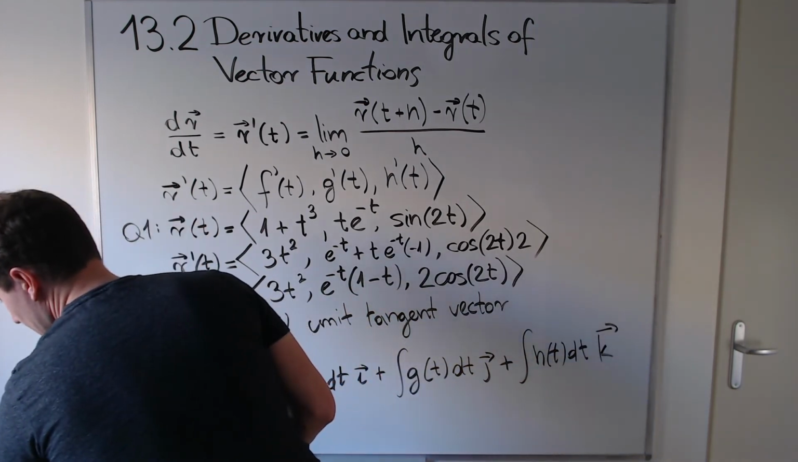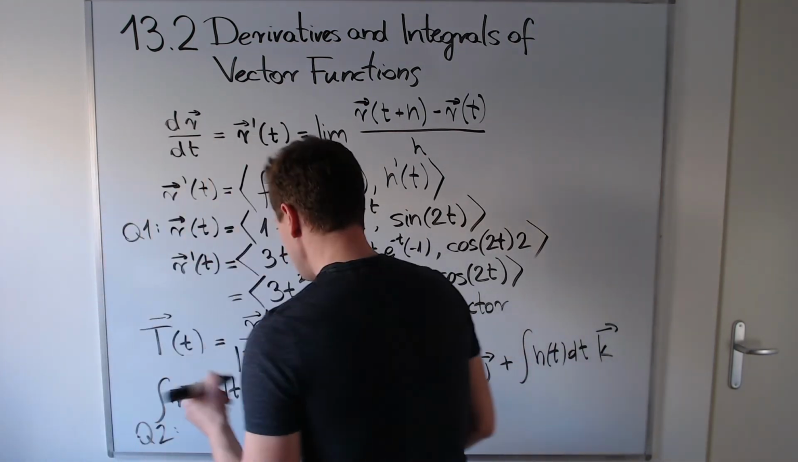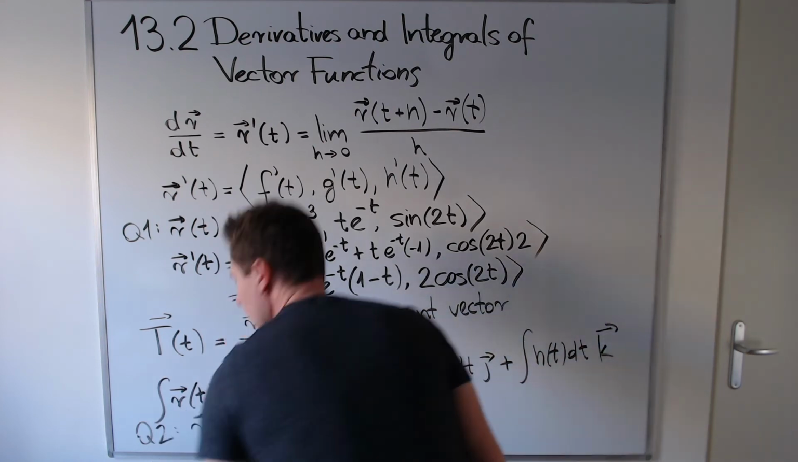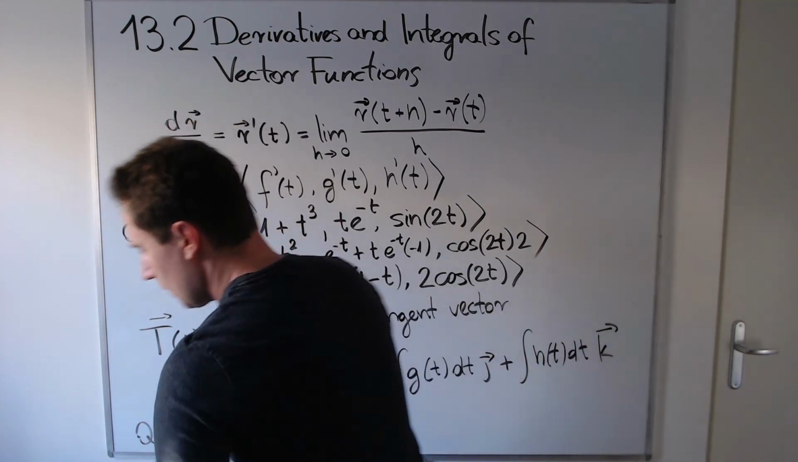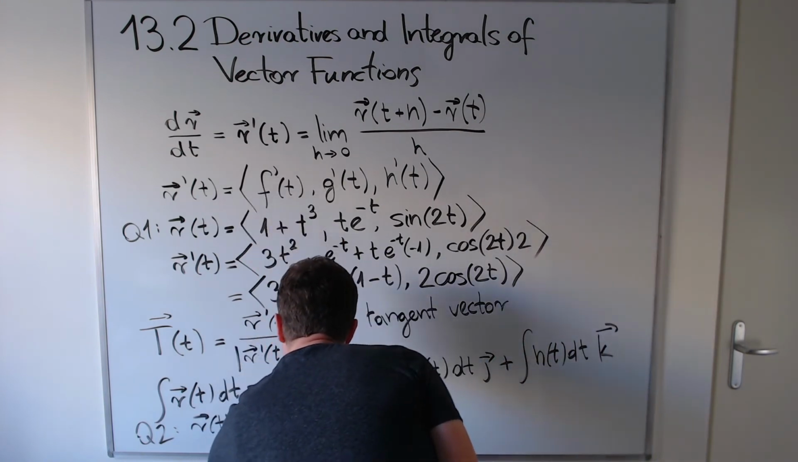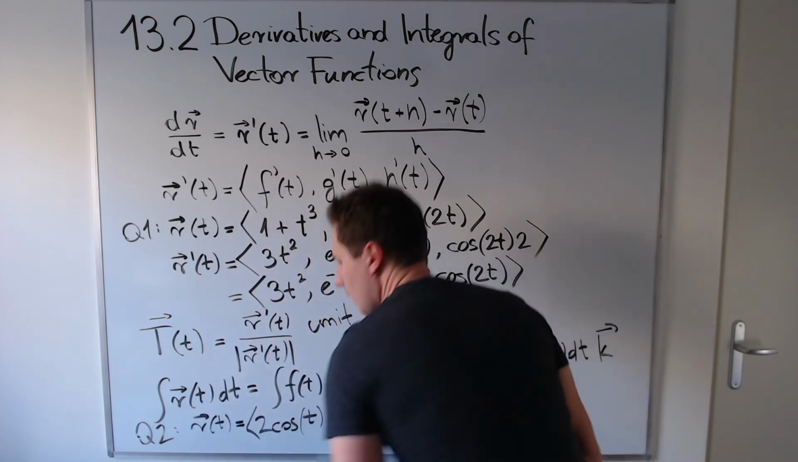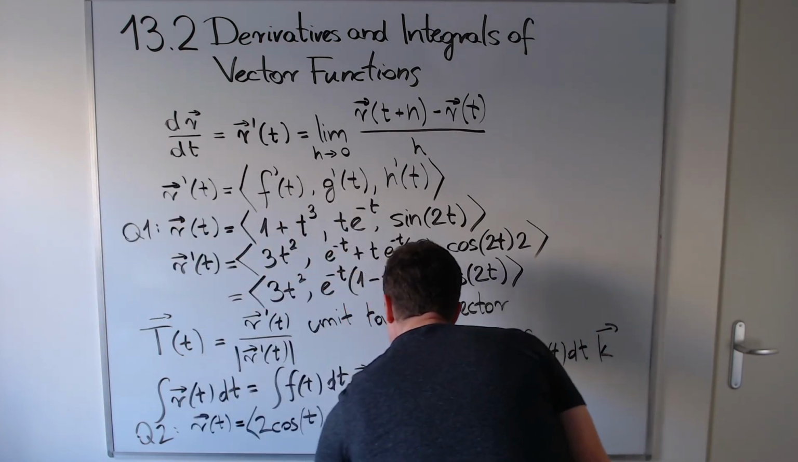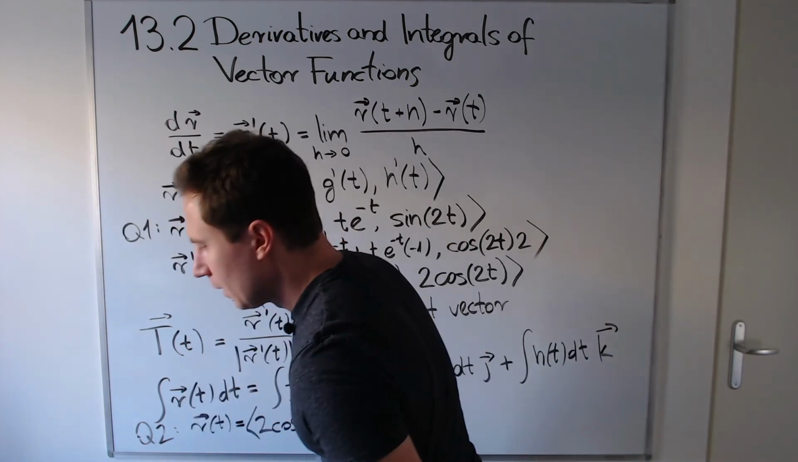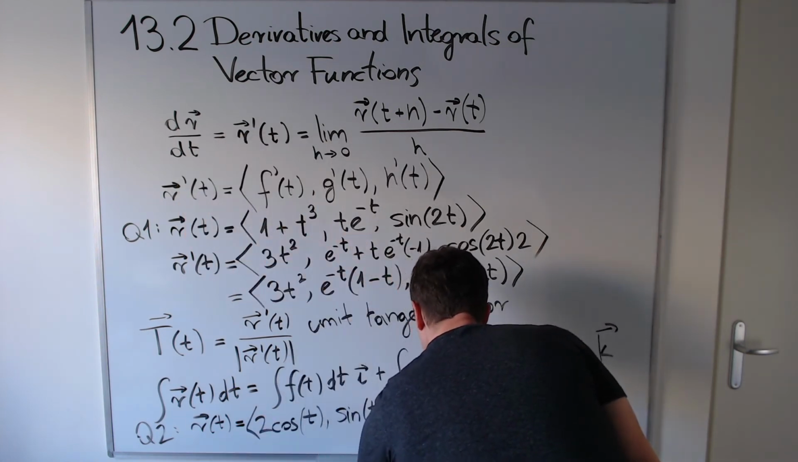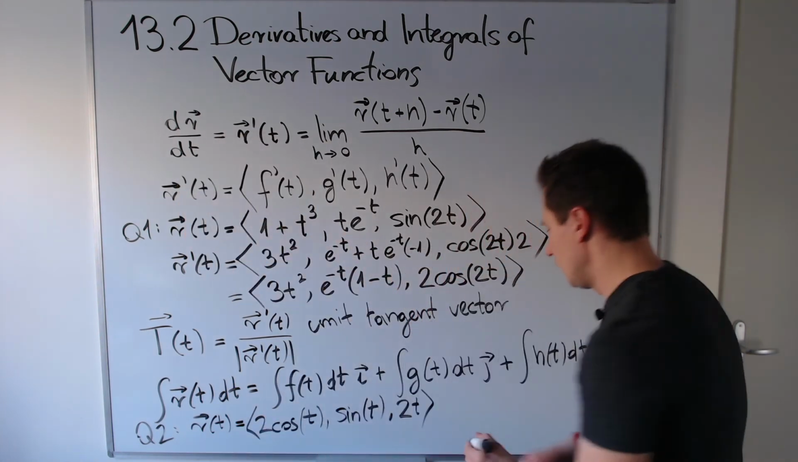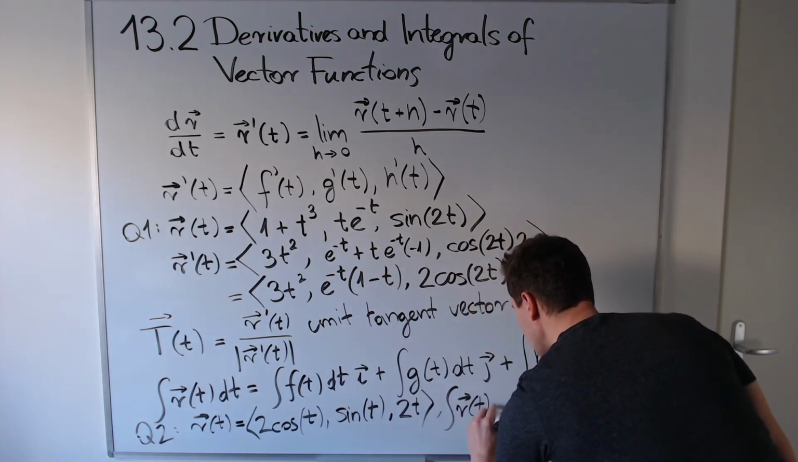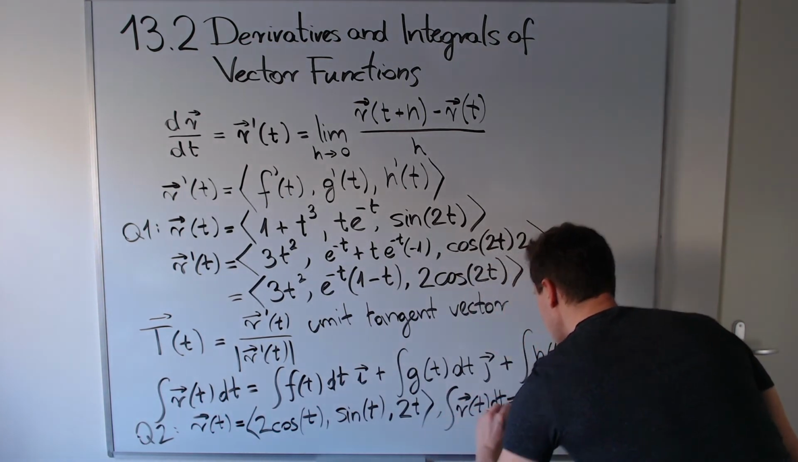So for that, let me give you a second question. My second question is for you to compute the integral of the vector function whose components are 2 cosine of t, just sine of t for the second component, and finally 2t for the third component. So what's the integral of this vector function? Pause the video and input your answer below.